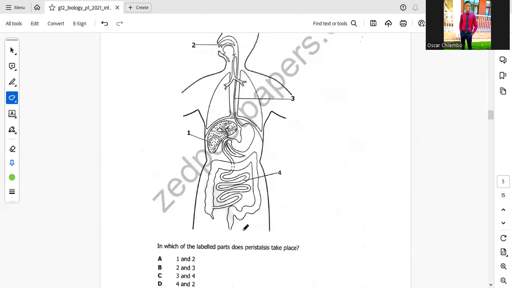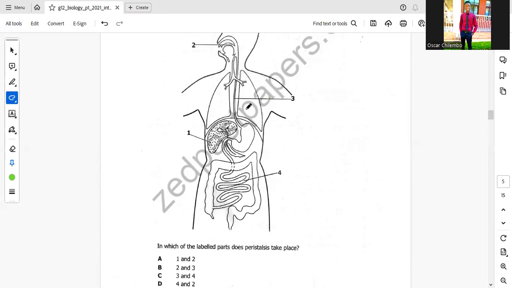So the part where peristalsis takes place is the esophagus, where there are muscles which contract and relax to push the bolus of food down the GIT. The GIT is normally the alimentary canal. And in the small intestine, there is also some muscle activity that tries to push food into the large intestine.